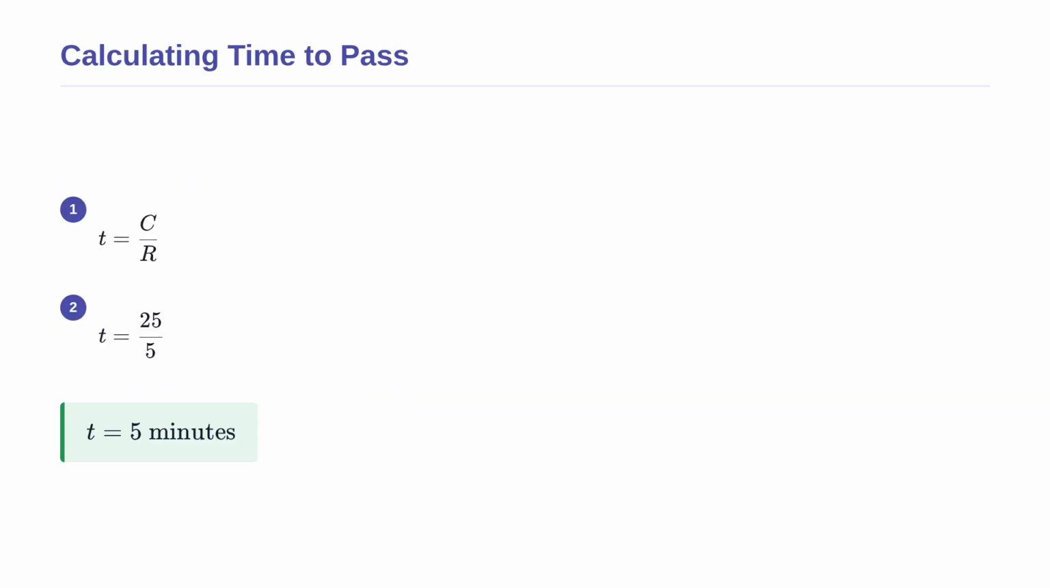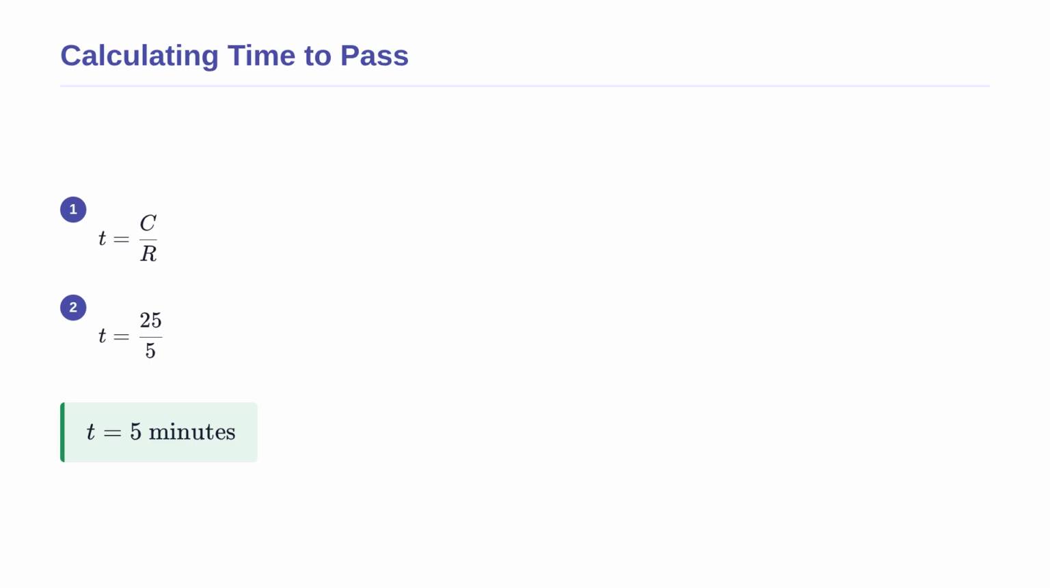Following up on our previous calculation, let us find the exact time it takes for our cell to pass the checkpoint. We know from our last step that the cell requires a cyclin concentration of 25 units. We are given that the cell produces cyclin at a steady rate of 5 units per minute, starting from 0.